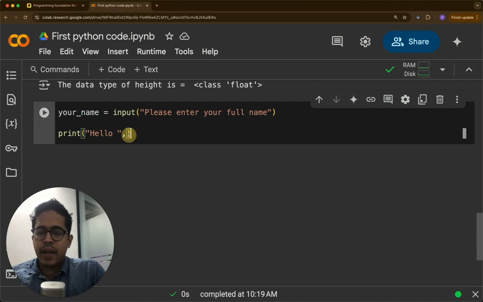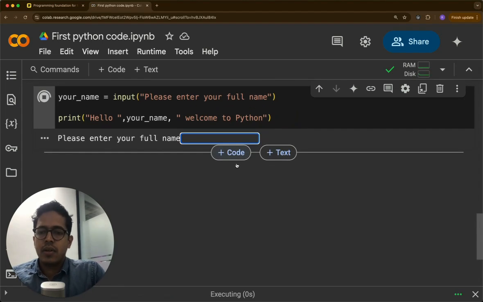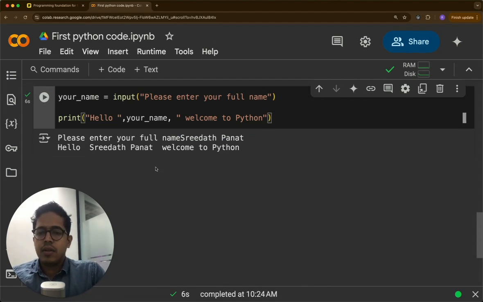So here I'll print hello, comma, whatever name I enter. Welcome to Python. So here, let us run the code. So here it's asking enter your full name. So I'll enter my full name. So hello Sridhar Panat, welcome to Python.